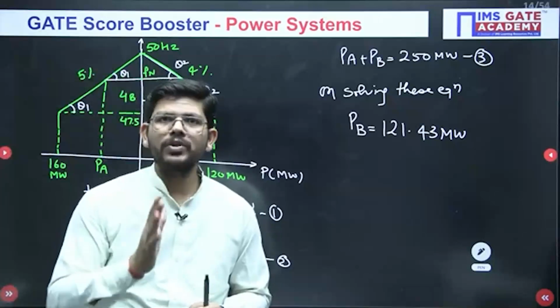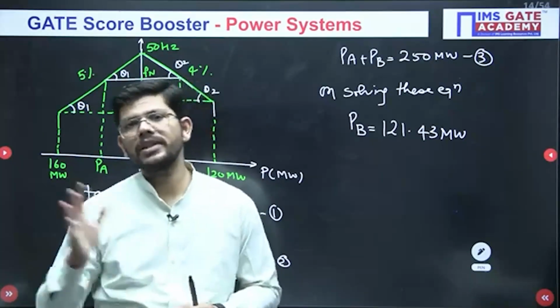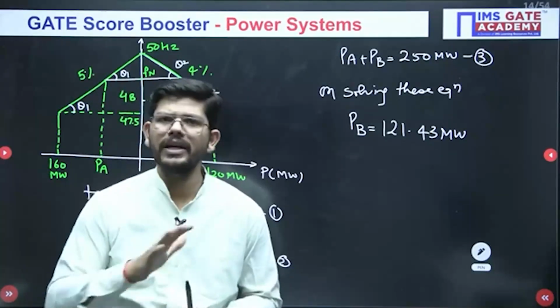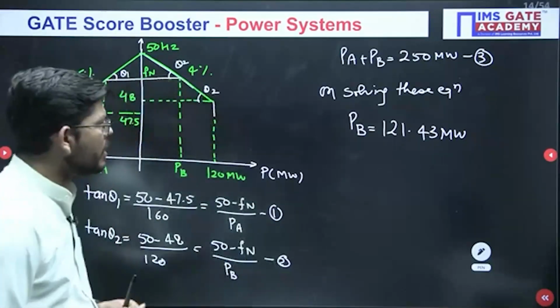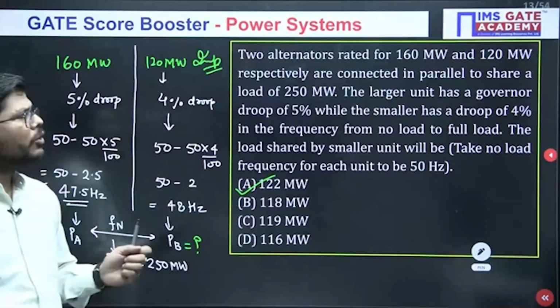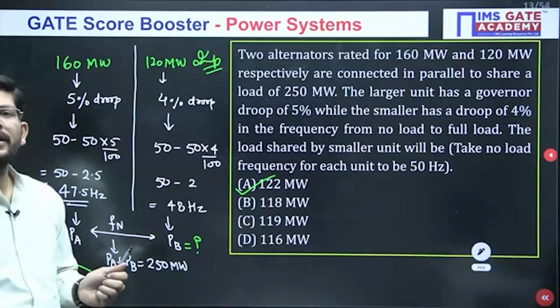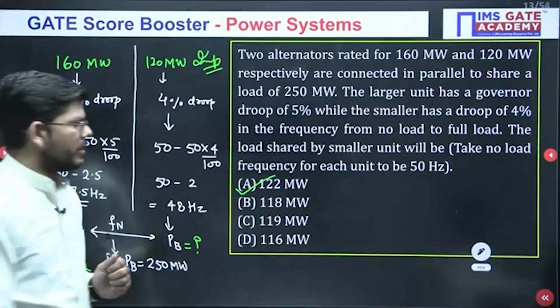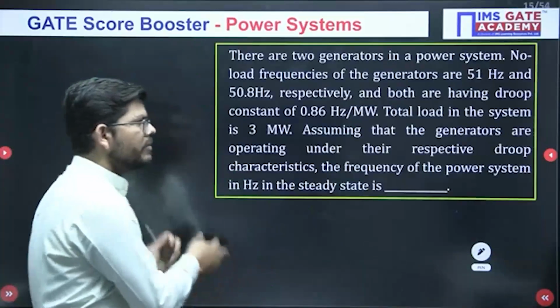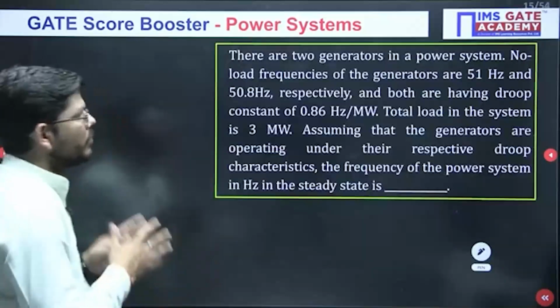And solve these questions as many times as you can, because they are the most probable questions that you can see in the upcoming GATE exam. Definitely it will be there. Okay. So in these questions, the droop was given and at what frequencies the generator was operating, that we have calculated. Now you may have another situation. If this is not the question, then this will be the question in the exam. So see the next question.